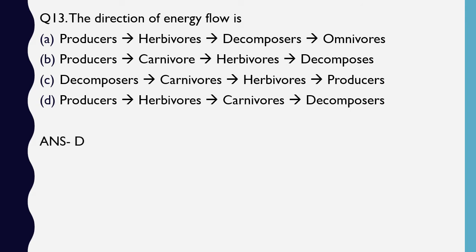Producers are the ones that convert the light energy into biomass energy which gets eaten by the herbivores. Then the herbivores are eaten by carnivores, and finally when the carnivores die, the decomposers decompose the carnivore and derive their energy from them. So the correct direction of flow is option D.